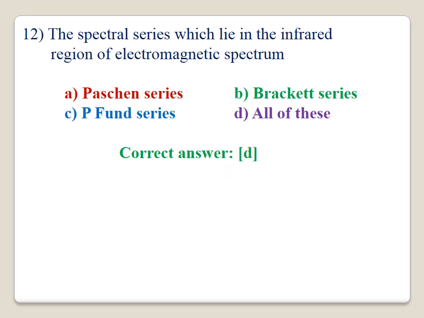Question 12. The spectral series which lie in the infrared region of electromagnetic radiation: Paschen series, Brackett series and Pfund series. All these series appear in the infrared electromagnetic region. Therefore, answer D is correct.